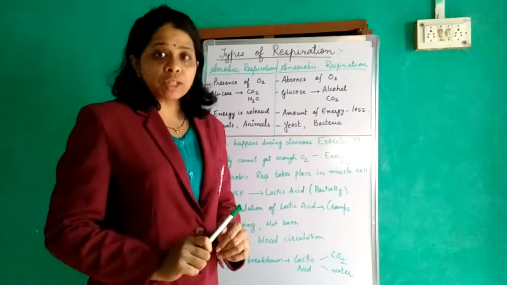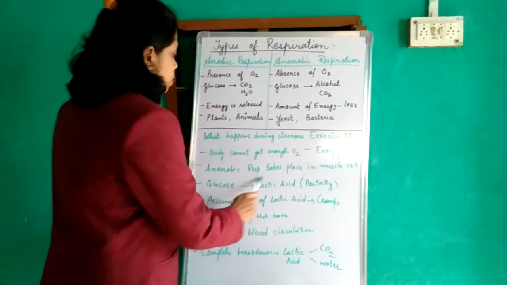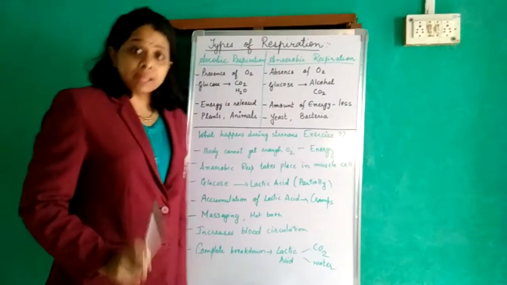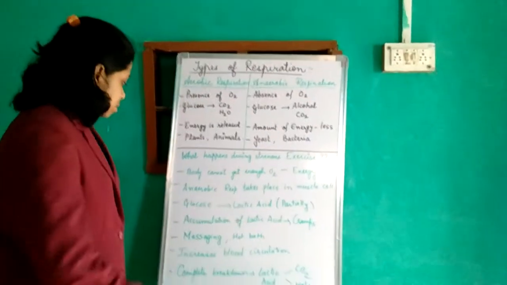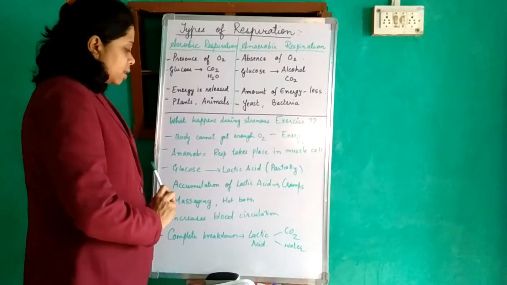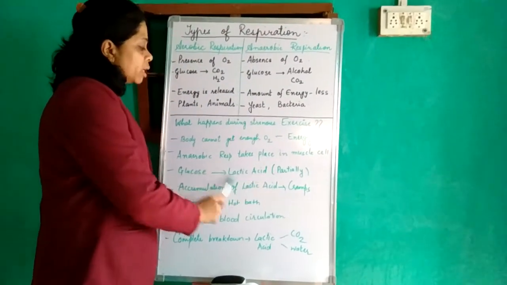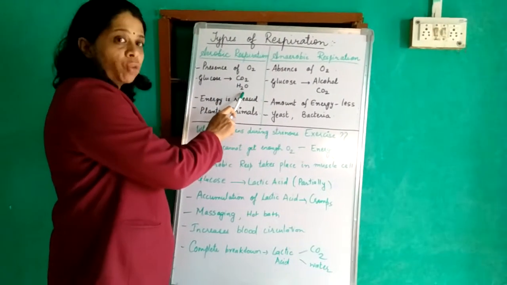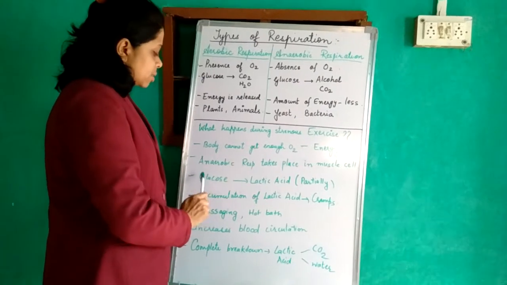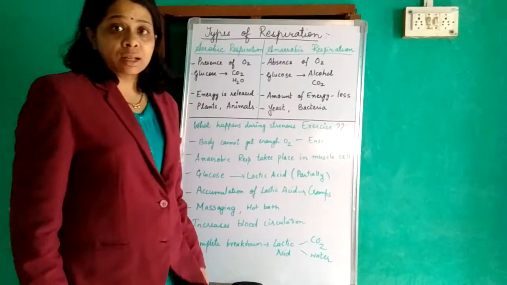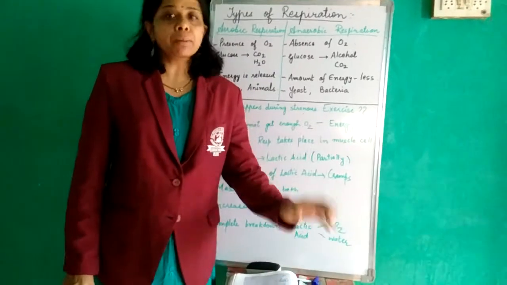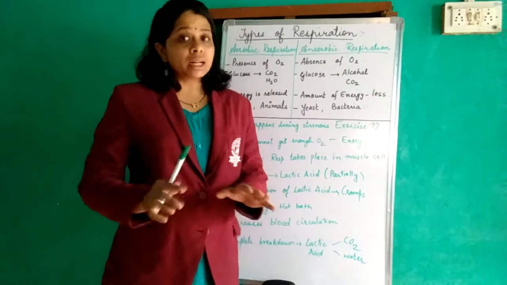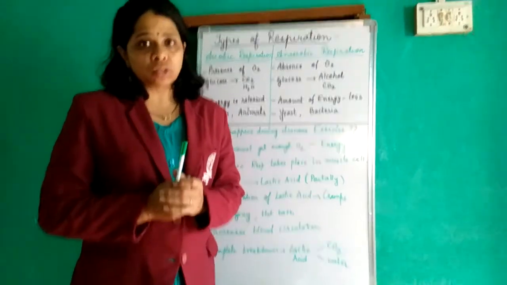But at the same time, who is going to help us? Anaerobic respiration is going to help us, because anaerobic respiration will take place in the cells present inside our muscles. What will happen during strenuous exercise? Here, the glucose will be broken down into lactic acid. In aerobic respiration, you know it breaks down into carbon dioxide and water. But during strenuous exercise, glucose will break down into lactic acid. It does not break down completely, but halfway into lactic acid, which helps out with the oxygen supply.